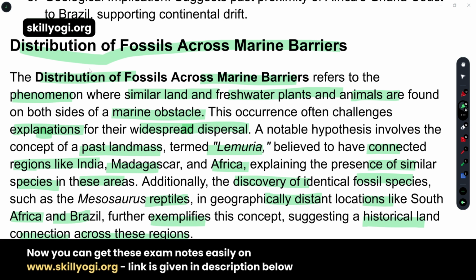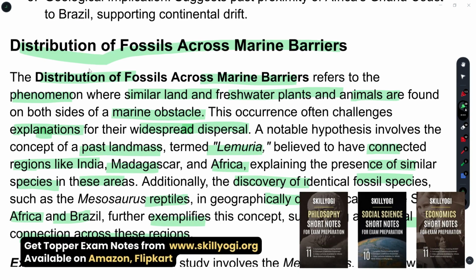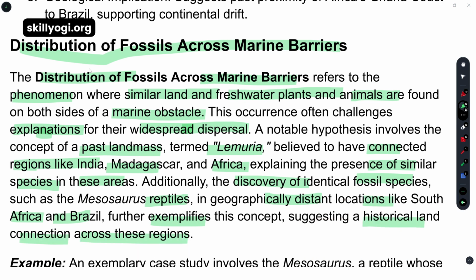All of you can understand, I think. These three land masses: the first one is India, the second is Madagascar, and the third one is Africa. Mesosaurus was a tiny reptile adapted to shallow brackish water, and the skeletons of these creatures are found in the formations of Brazil and the southern Cape Province of South Africa.